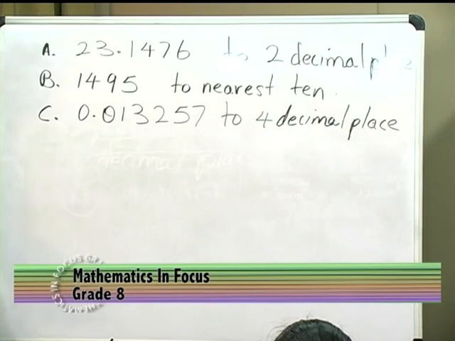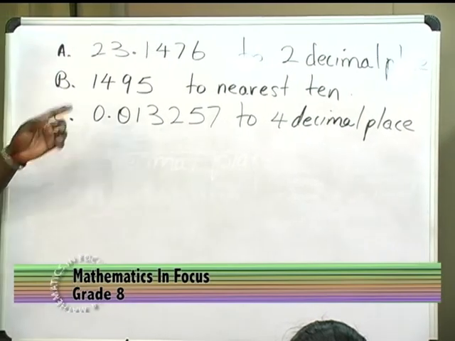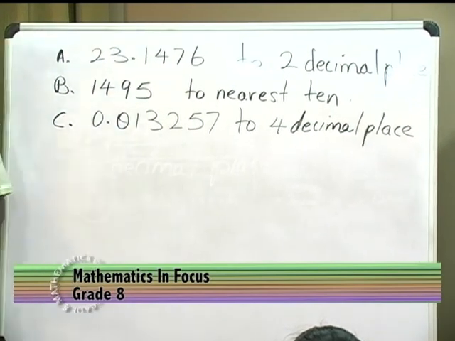The first one we need to take to 2 decimal places, the second one to the nearest 10, and the third one to 4 decimal places.